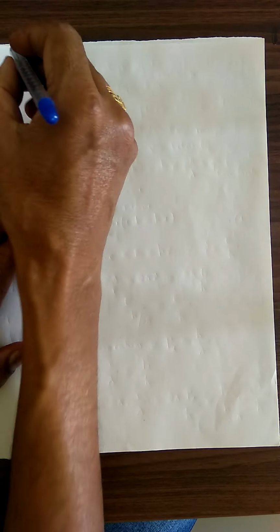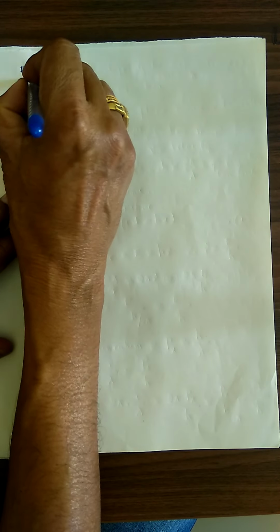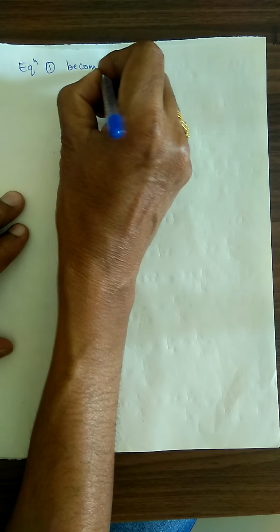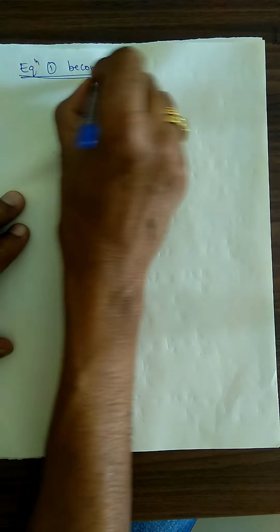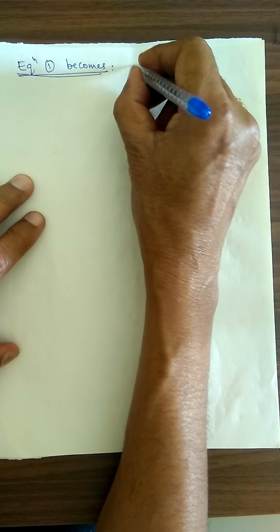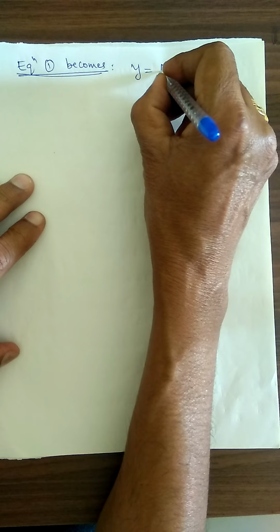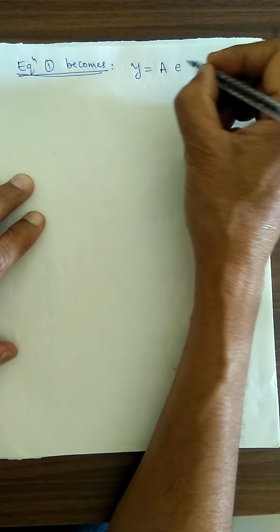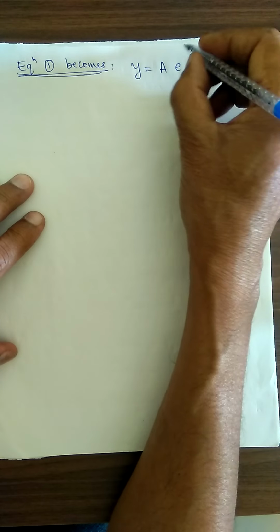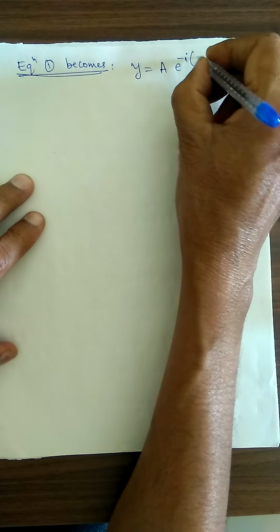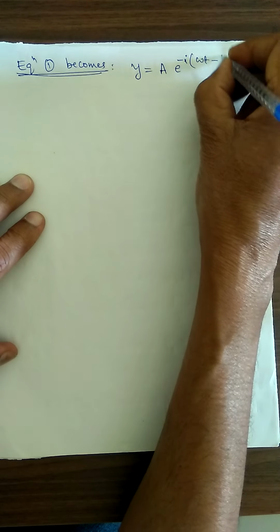Therefore, equation 1 becomes, which is the equation number 1? If you want, I will write again the equation number 1. Y is equal to A into, A is amplitude, nothing else, exponential term e to the power minus i into omega t minus kx.